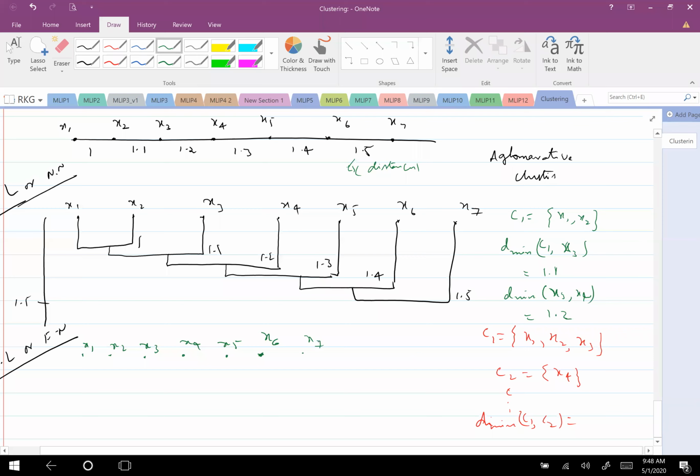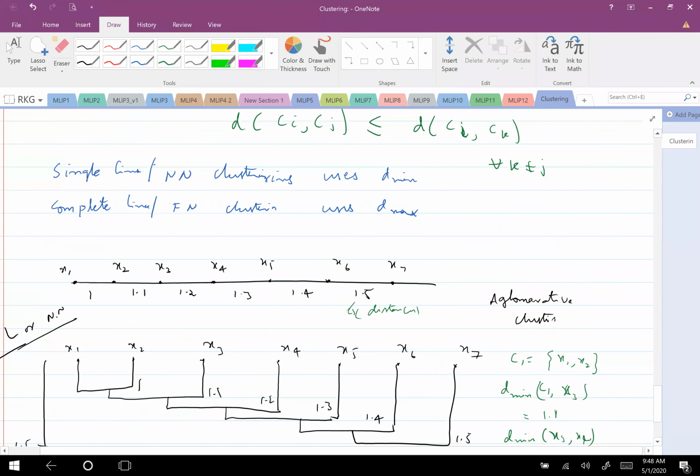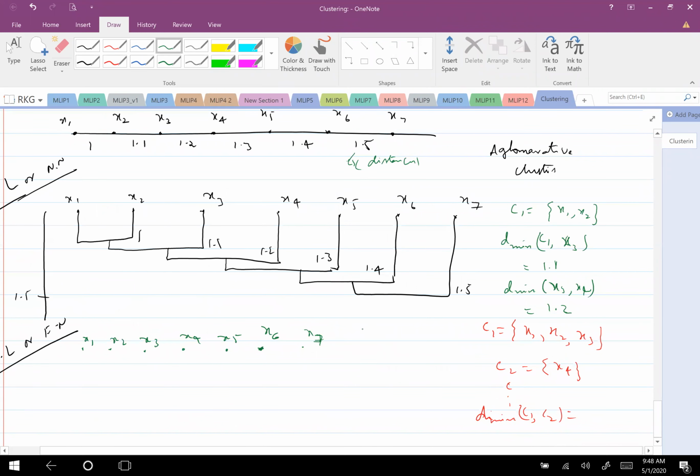See, farthest neighbor, what it says is you consider Dmax. That is all it says. So for example, I will write with this color now. Dmax between, say, X1 and X2 is how much? One, right. And now Dmax between X6 and X7 is how much? 1.5. Now what should I consider? And so on, I can write the others.